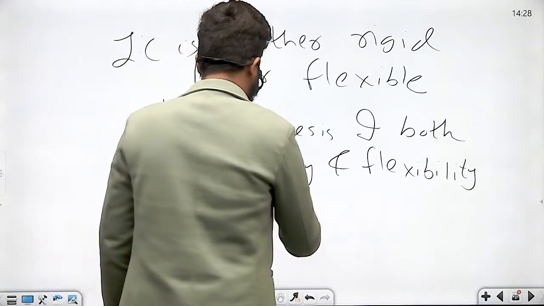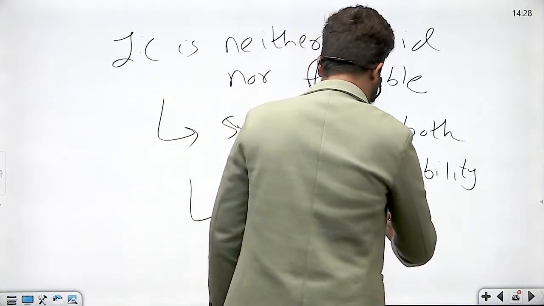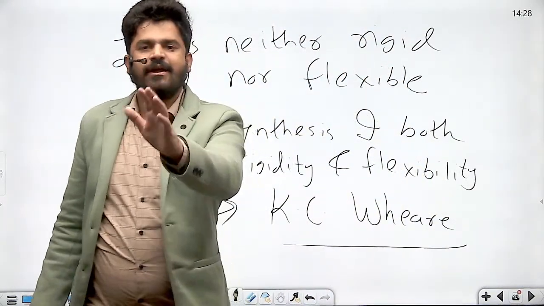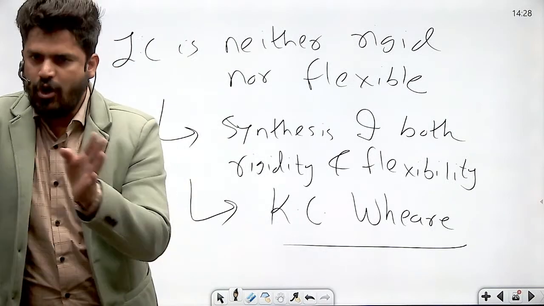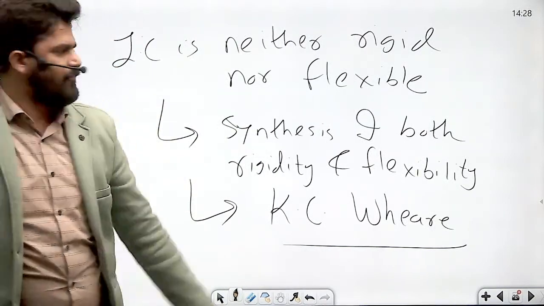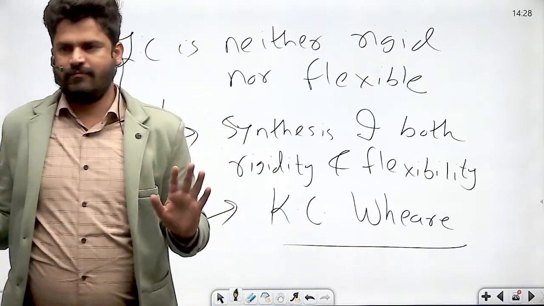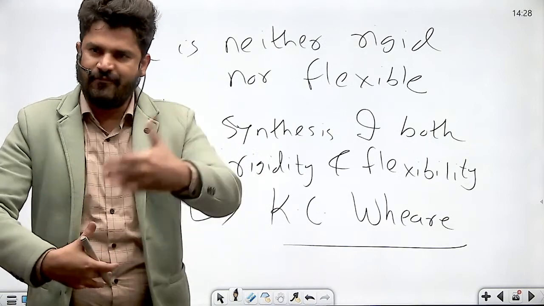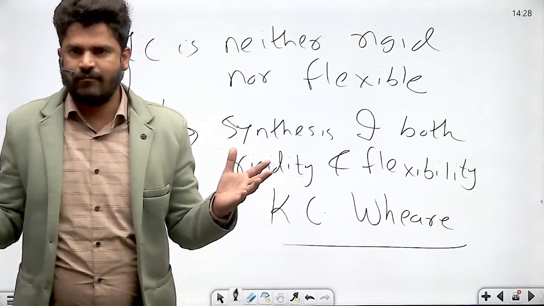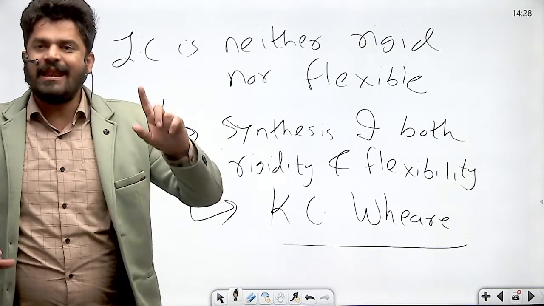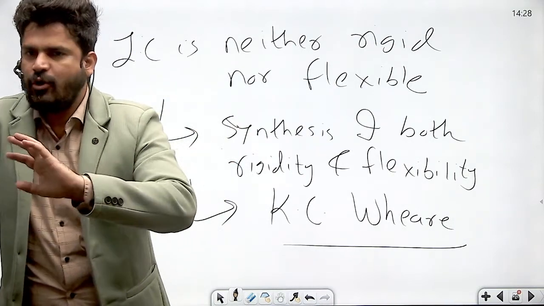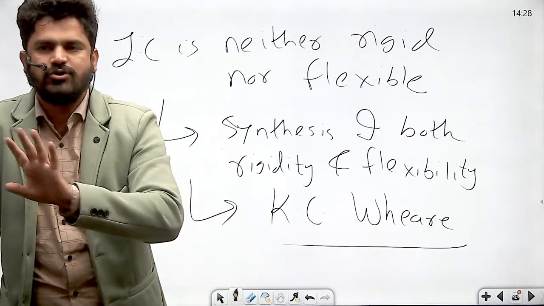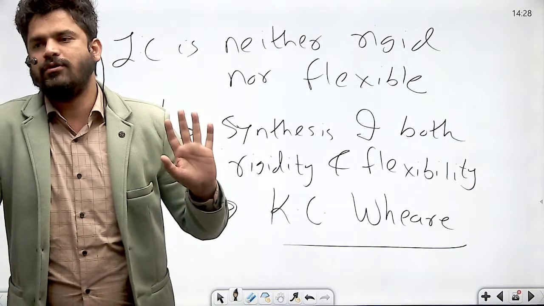This was said by K.C. Wheare, renowned constitutional expert. He said that Indian Constitution is neither flexible nor rigid. Indian Constitution is the synthesis of rigidity and flexibility. Got it? So Indian Constitution tries to seek the balance between flexibility and rigidity, which is a very good thing. So unlike British Constitution, Indian Constitution is not too flexible, and unlike US Constitution, Indian Constitution is not rigid.